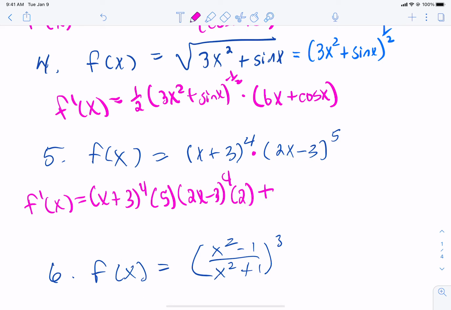Now we're going to add. So it was the first times the derivative of the second plus the second. So write that down. Times the derivative of the first. So that's a chain rule again. So the 4 is going to drop down in front. The power is going to become a 3. And then we're going to multiply by the derivative of the stuff inside. Now that's just a 1. You don't have to really write it. If you want to, feel free to. Anybody have any questions about number 5?